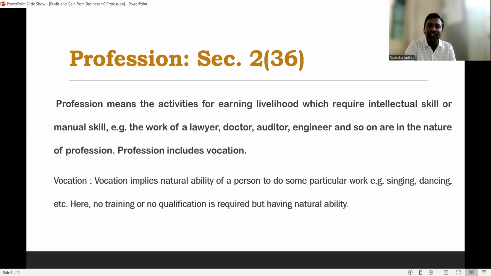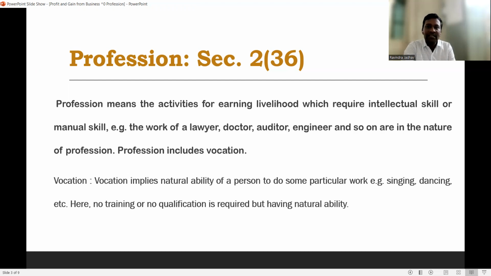Similarly, a doctor is a specialized person in the field of medicine and medical treatment. That's why he or she gives valuable advice to patients and charges some amount from them. So it is the income of that particular doctor. Similarly, an auditor is an expert in the field of accounting, taxation, and auditing.